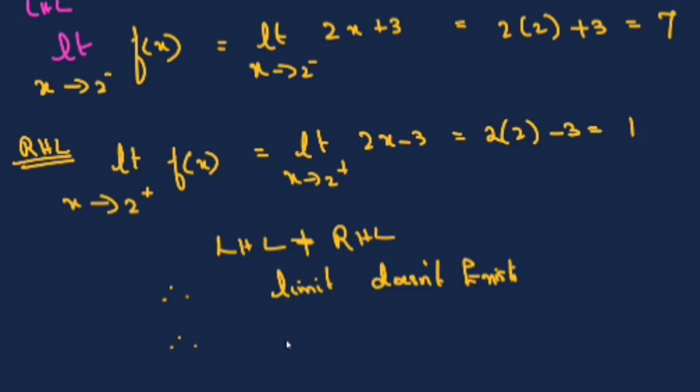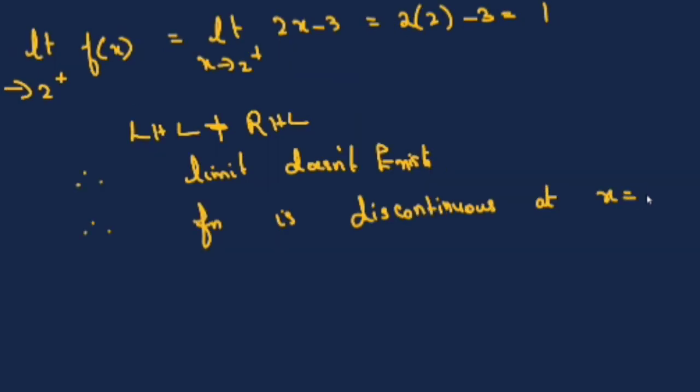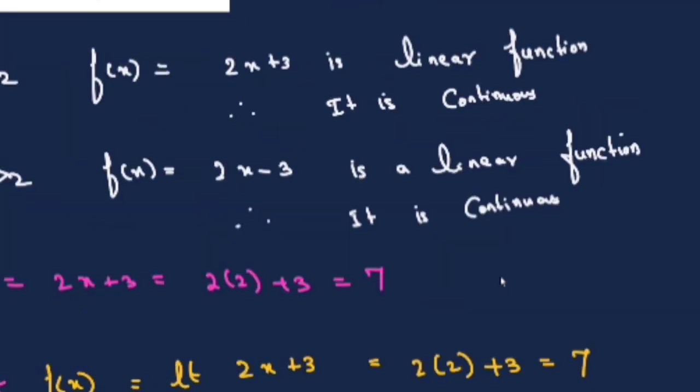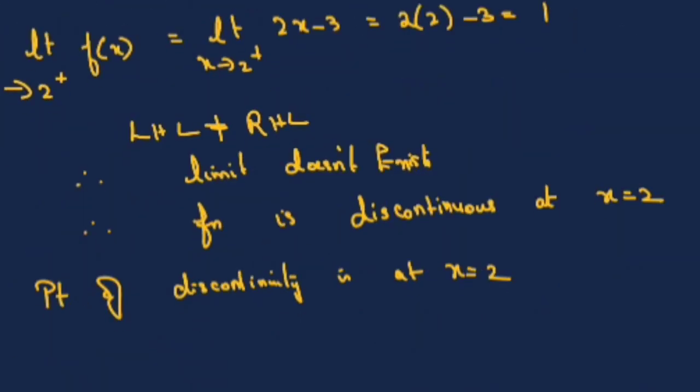Therefore the function is discontinuous at x is equal to 2, or the point of discontinuity is at x is equal to 2. That's what they ask you to write: find all the points of discontinuity. So the function is discontinuous at only one point here, at x is equal to 2.